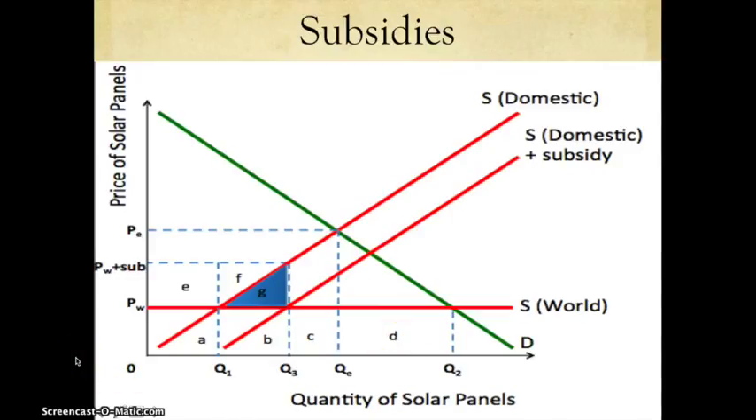So here, compared to tariffs, we can see the advantage is that the price of solar panels won't increase. The price of the solar panels will stay constant. So that means that the producers will receive the PW plus the subsidy, but the consumers will still only be paying PW because it is the government that's paying the subsidy. So therefore, it won't have an effect.